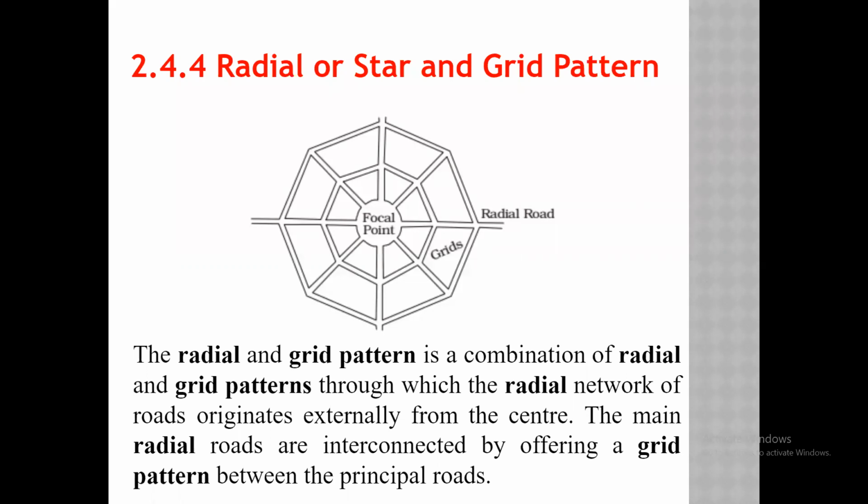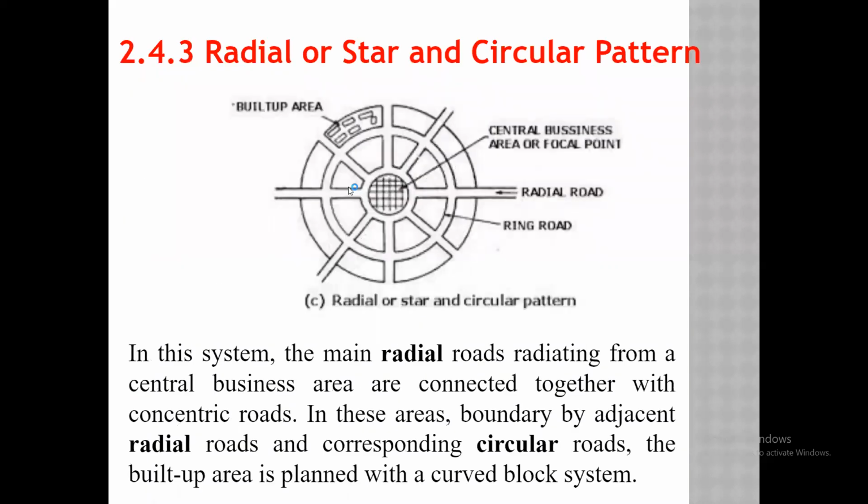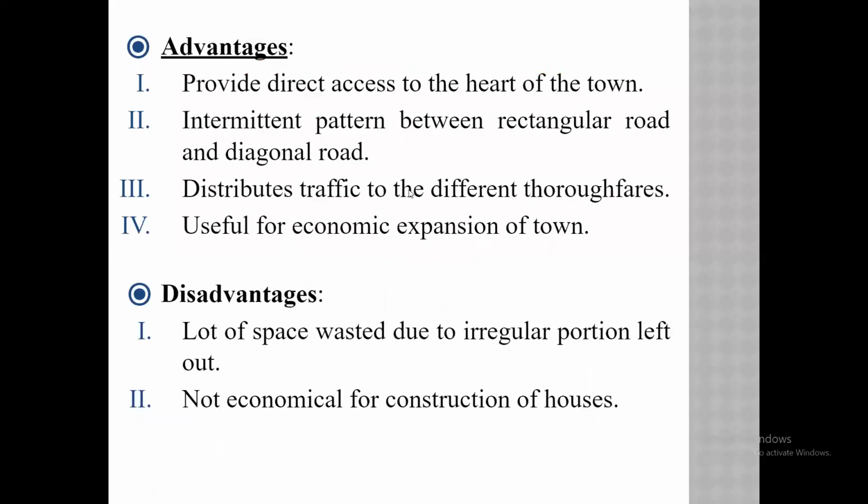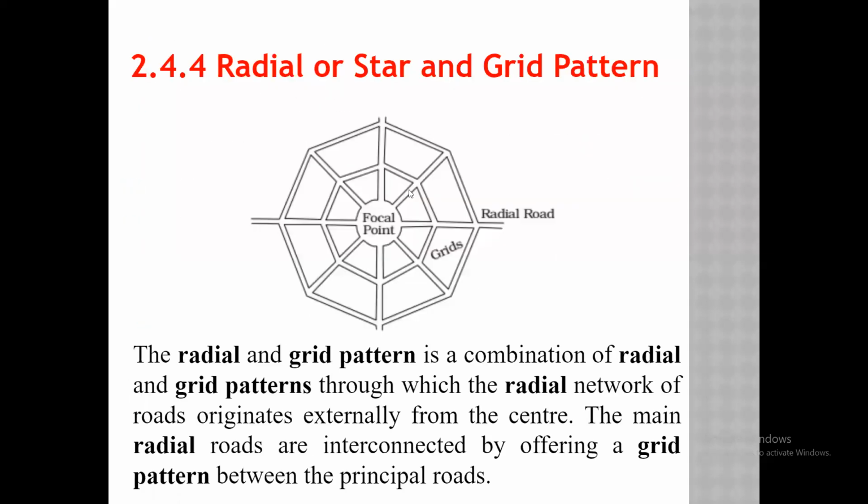As we can see in the last picture, the roads are first divided into radial, then the circular pattern is designed. But here the roads go radially outward, then the blocks are divided into grid patterns. This is the only difference between the previous one and this star and grid pattern.